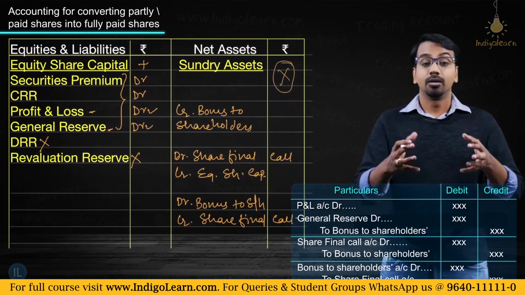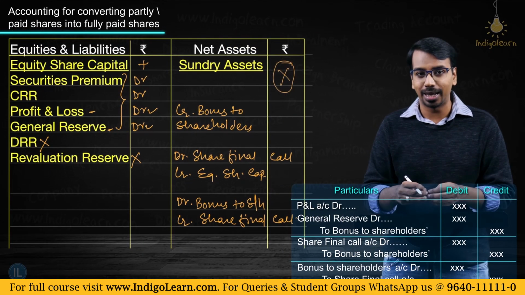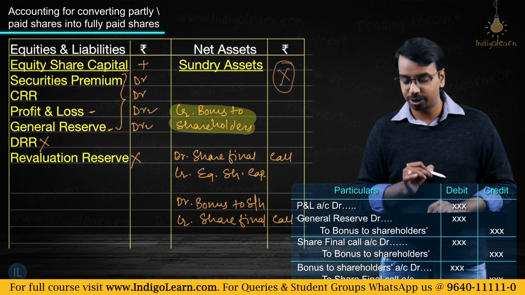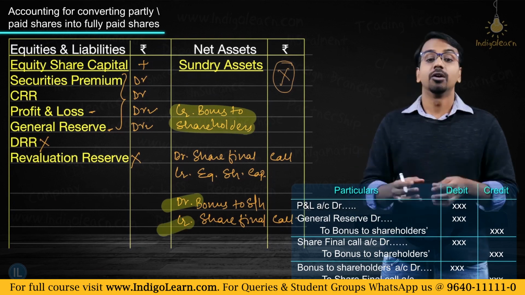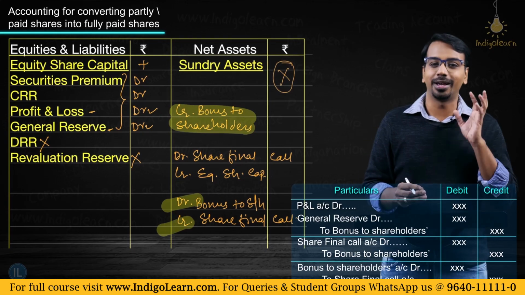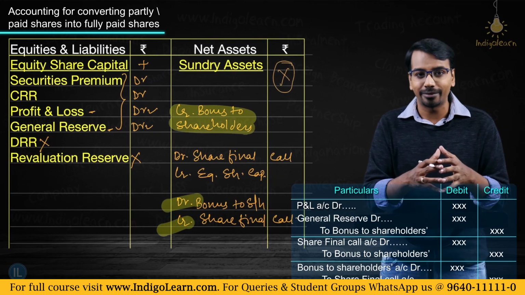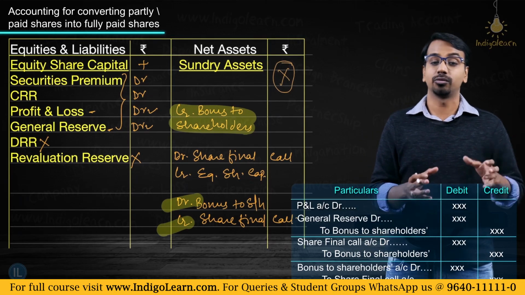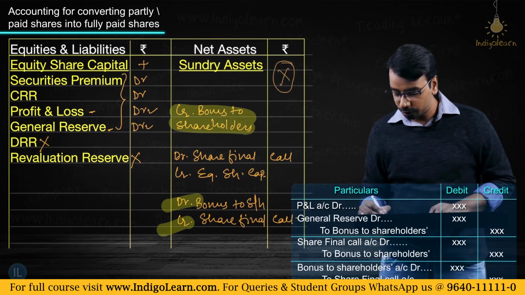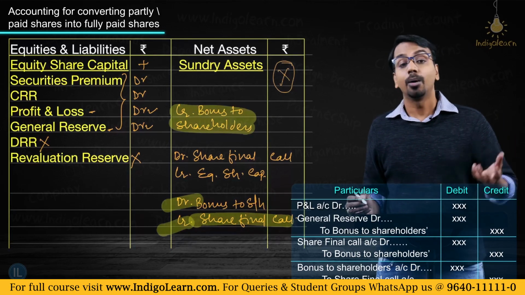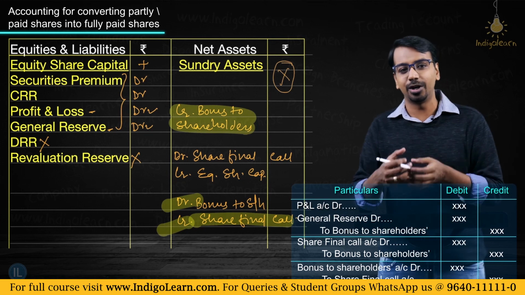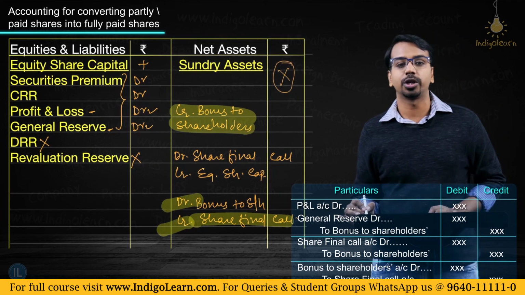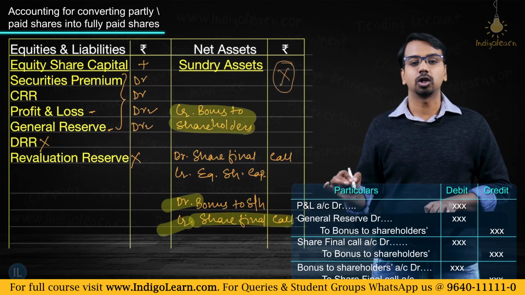Now what have we done? We have utilized the profit and loss and general reserve balance and we have created something called bonus to shareholders. This bonus to shareholders balance, we have utilized it to adjust the final call. In general circumstances, what would have happened? After you have made the final call, you would have received the money in cash or bank. So you would have said bank account debit to share final call. But here instead of saying we have received in bank, you're saying you're utilizing that bonus component. So you'll debit bonus to shareholders and you'll credit the share final call account.